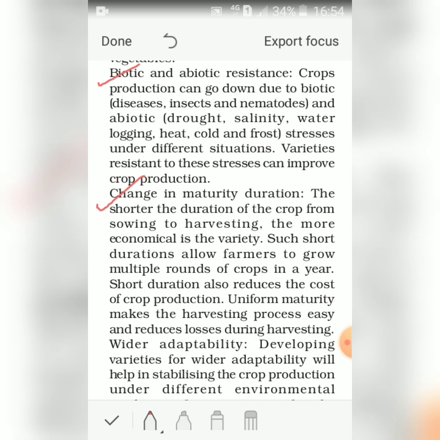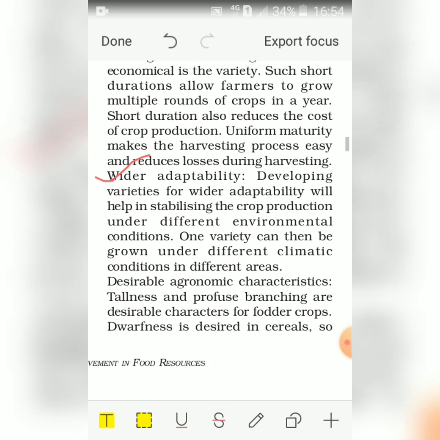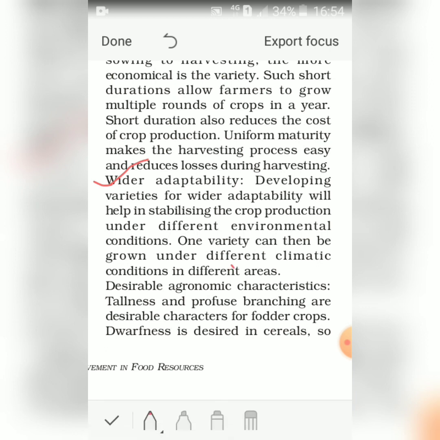Next is wider adaptability. Developing varieties for wider adaptability will help in stabilizing the crop production under different environmental conditions. One variety can then be grown under different climatic conditions in different areas.